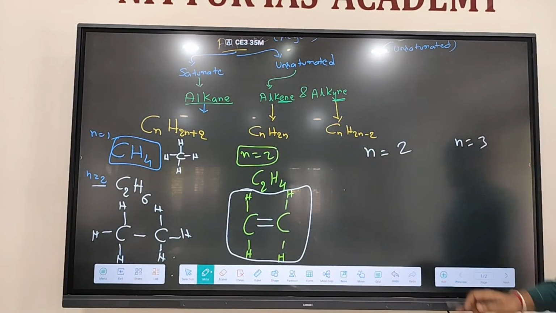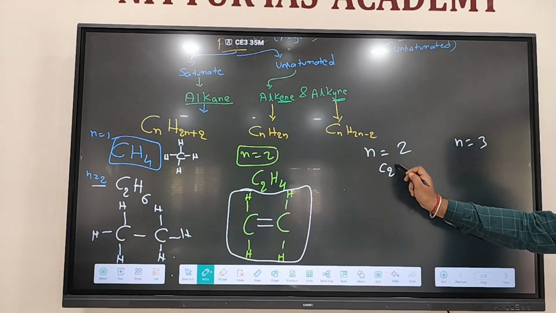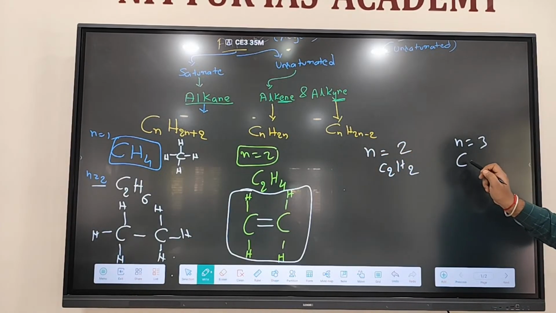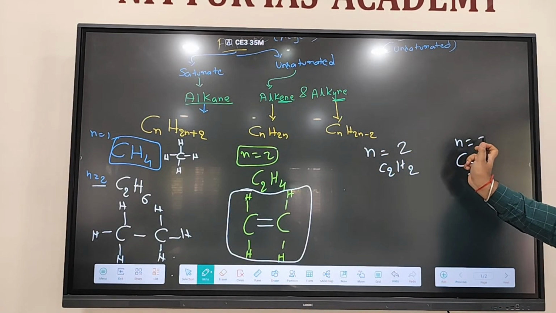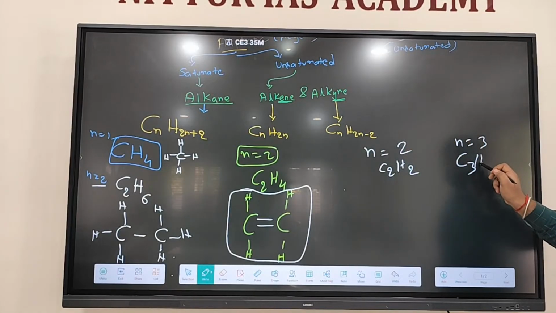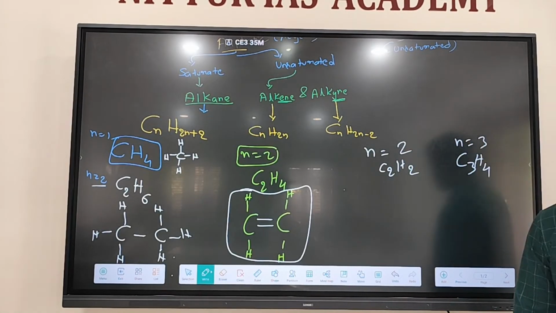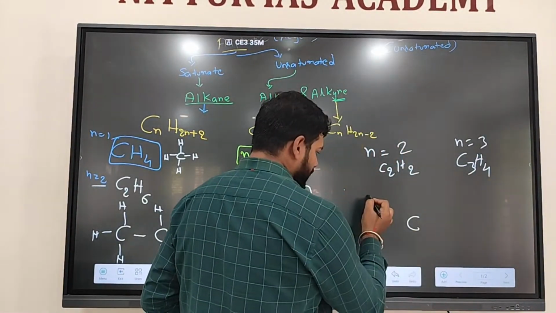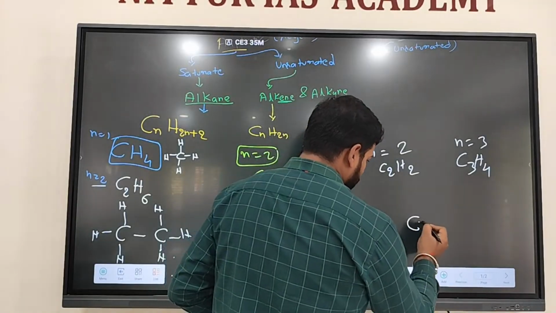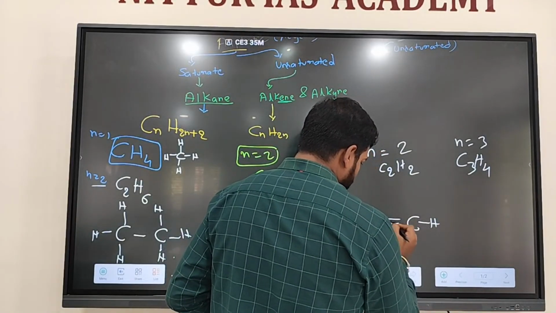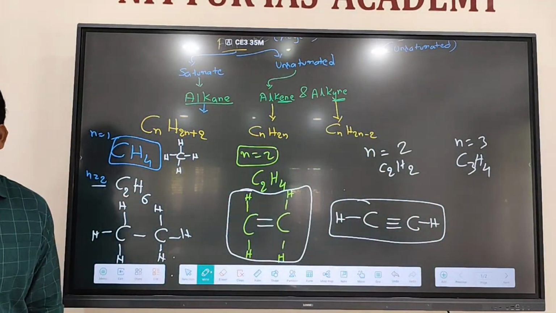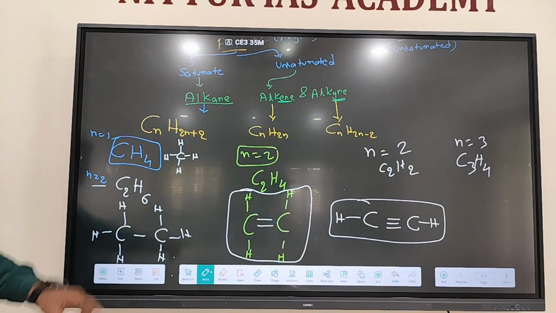Then if n is equal to 3: C3H, 3 twos are 6, 6 minus 2, 4, right? Carbon, hydrogen, how much? Only 2 hydrogen. Carbon-carbon triple bond. Unsaturated hydrocarbon. Alkyne, triple bond, unsaturated hydrocarbon.